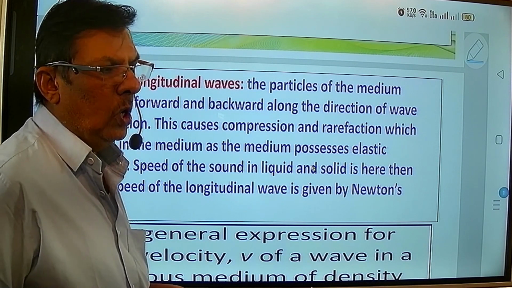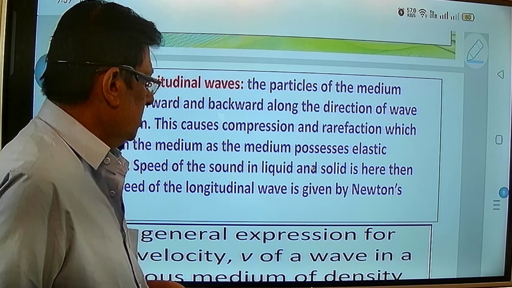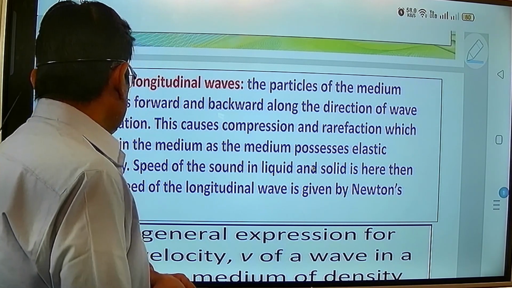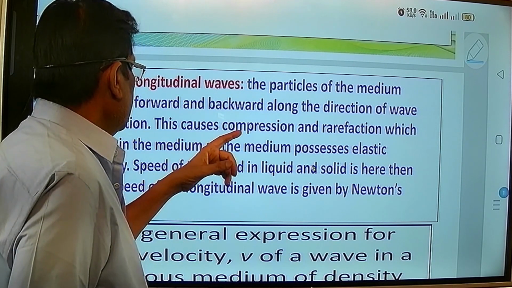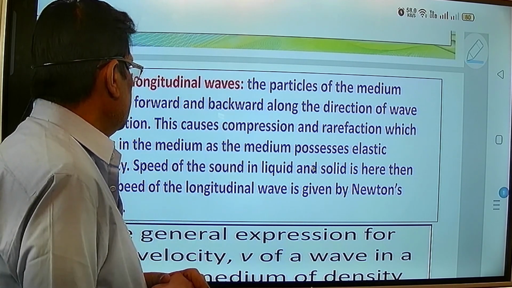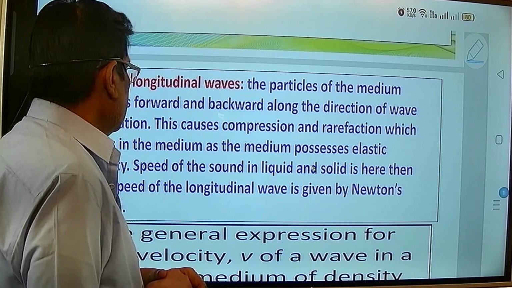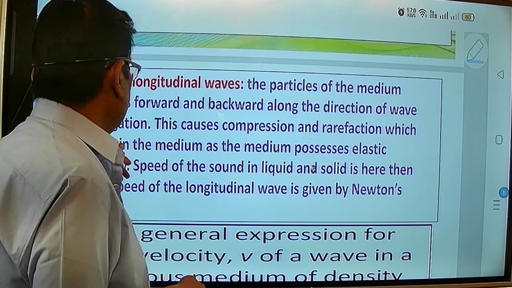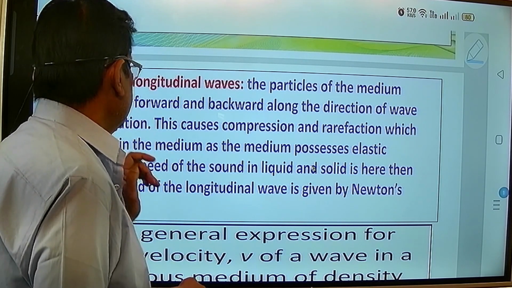There is no loss of energy. In that situation, compression and rarefaction are caused because of the oscillation.